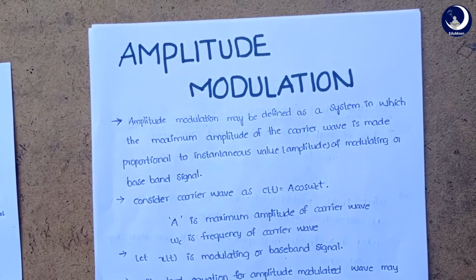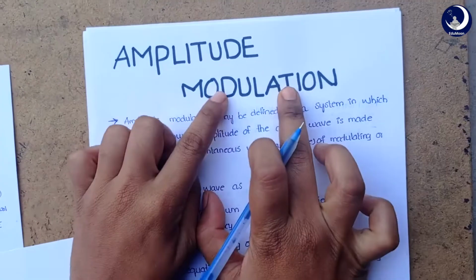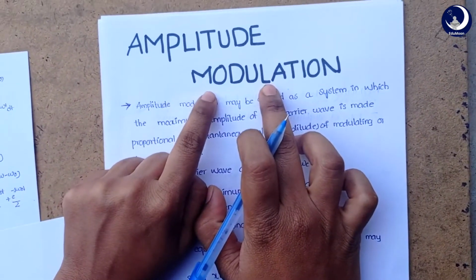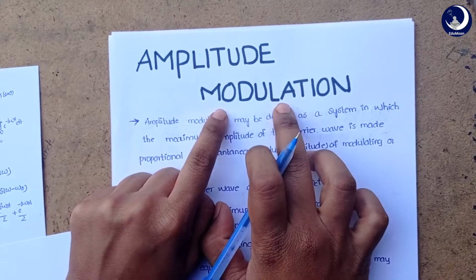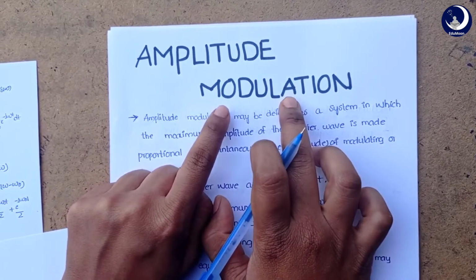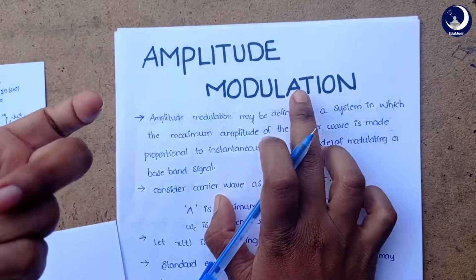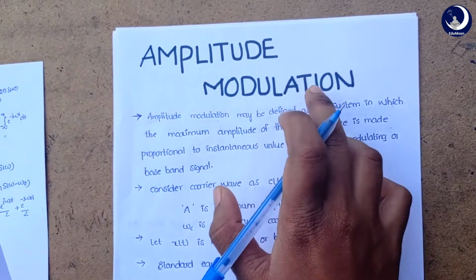So, amplitude modulation. Modulation means changing. In analog communication, modulation means changing the characteristics of the carrier wave with respect to the message signal. Amplitude modulation means changing the amplitude of the carrier wave with respect to the message signal. So, how? Let's see.